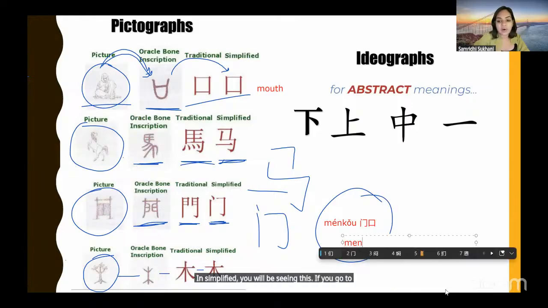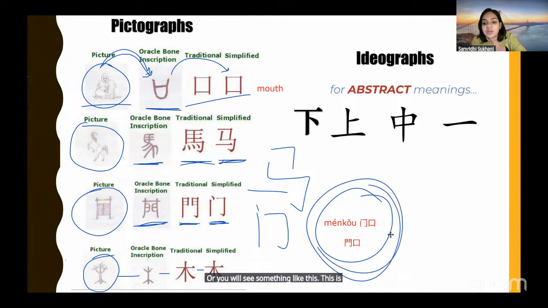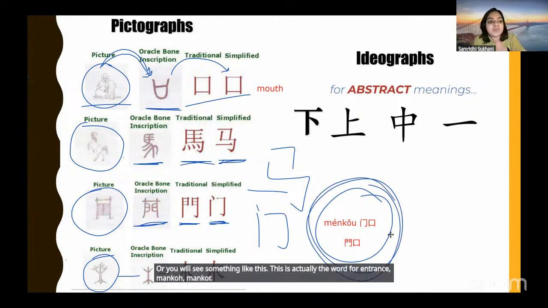If you go to Taiwan or Hong Kong or Japan, you might see this. I can't find the traditional character. Oh, here it is. Or you will see something like this. This is actually the word for entrance, rukou.